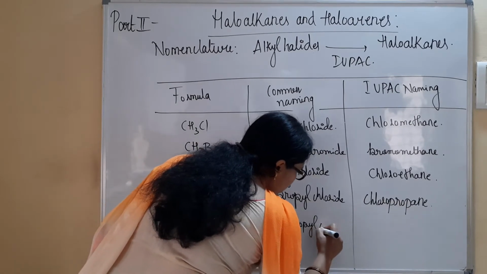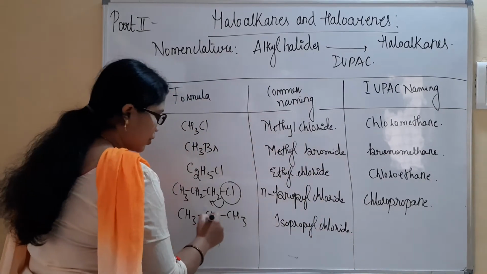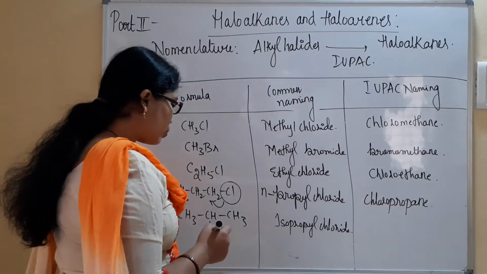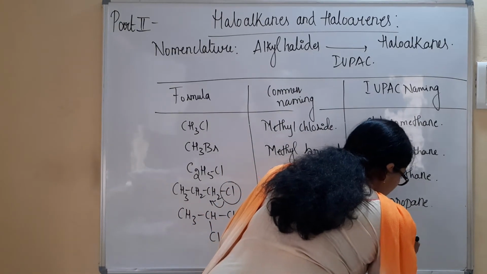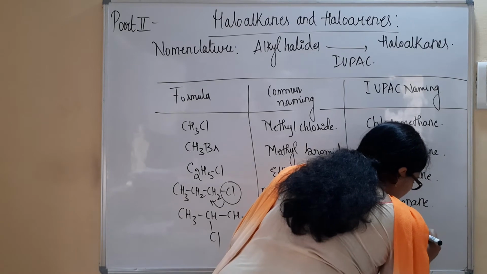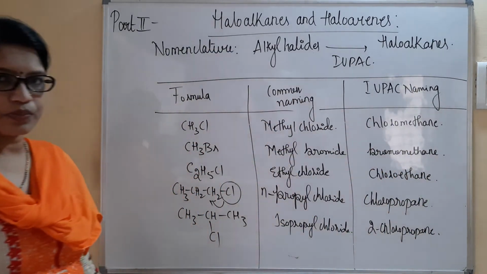In IUPAC, this is considered to be on the second carbon atom, so 2-chloropropane is the IUPAC naming.